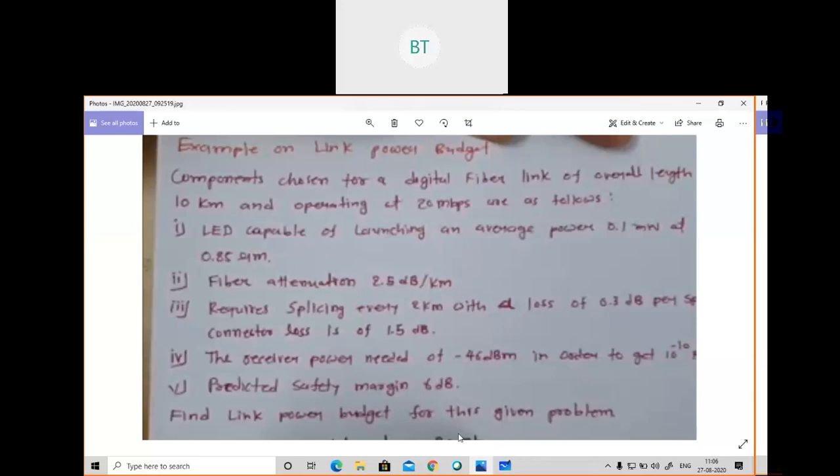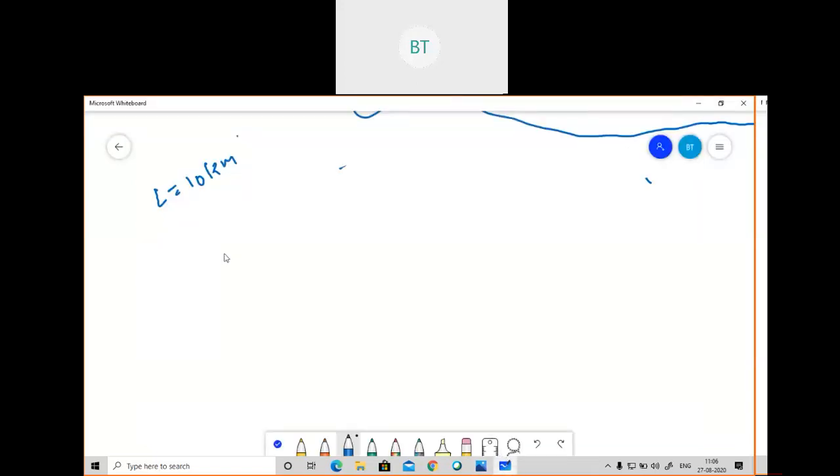So the length, capital L, is given as 10 kilometers, and the data rate is also given as 20 Mbps. Whenever you see terms in Mbps, that is the data rate. So I'll write here all the terms given to me: data rate, which is 20 Mbps.